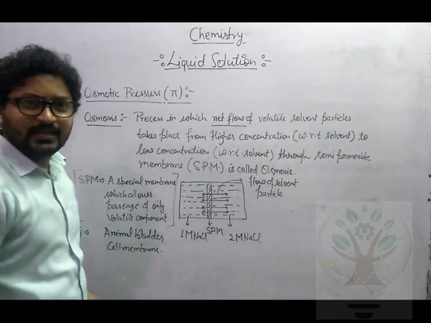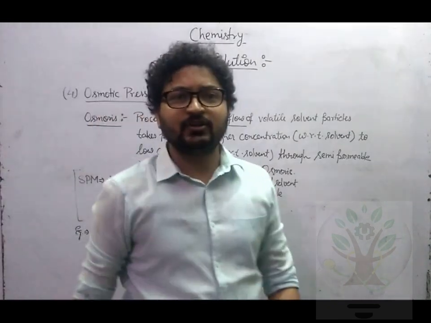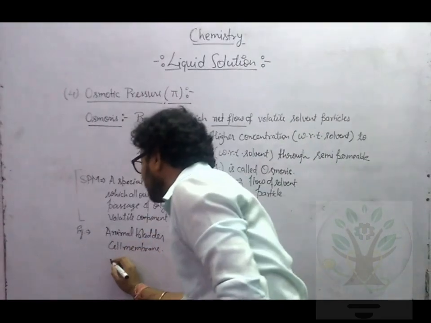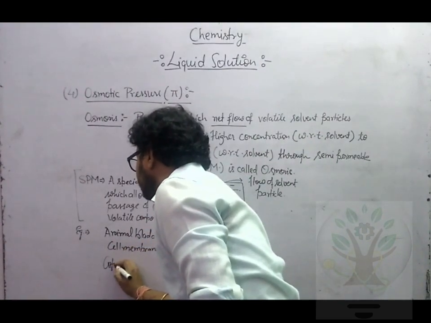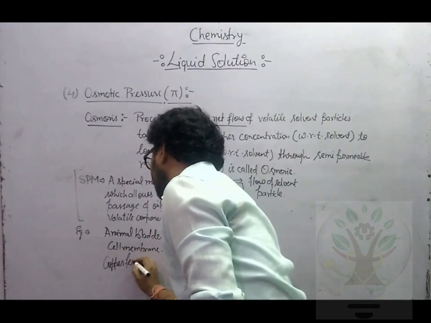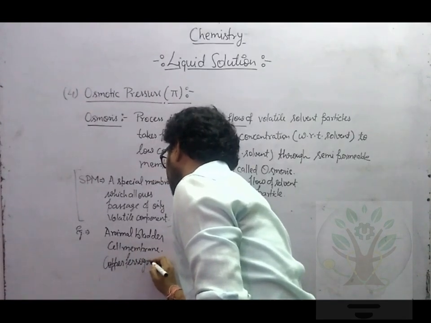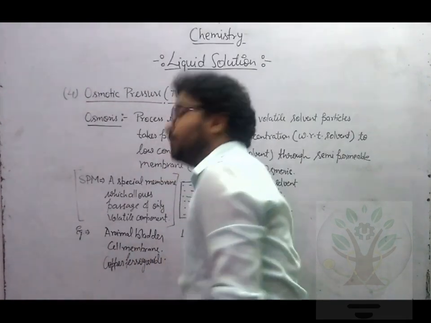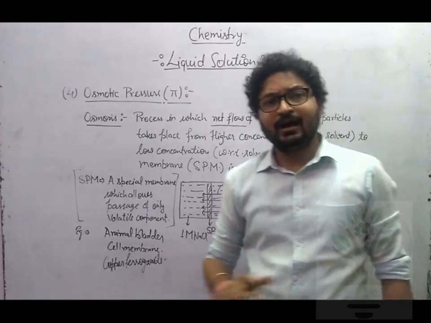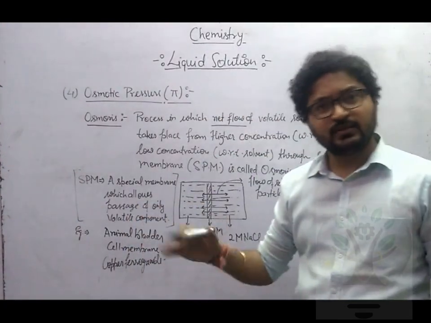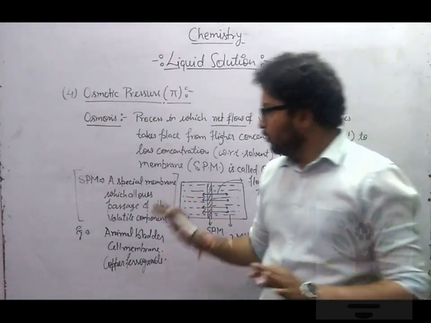These are natural SPM. We can prepare some artificial SPM as well, let's say copper ferrocyanide, or parchment filter paper. They are all types of artificial SPM. Okay, so I hope it is clear.